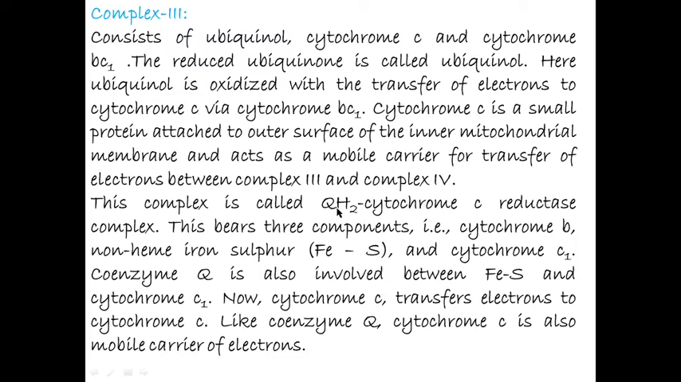This complex is called the QH2 cytochrome C reductase complex. It bears three components, that means cytochrome B, non-heme iron-sulfur and cytochrome C1. Coenzyme Q is also involved between FeS and cytochrome C1. Now cytochrome C1 transfers electrons to cytochrome C. Like coenzyme Q, cytochrome C is also a mobile carrier of electrons.